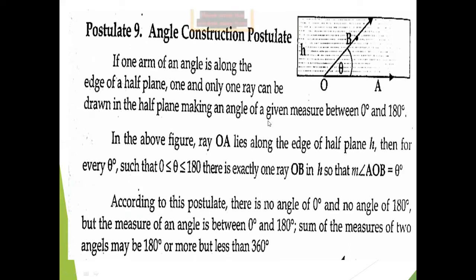So it is saying that if one arm of an angle is along the edge of a half plane, like your protractor, the edge of the protractor is working as your baseline, one and only one ray can be drawn in the half plane, making an angle of a given measure between 0 and 180. And it is very obvious, whenever you want to draw the angle by using your protractor, you require a base ray, and by drawing only one more ray, you are able to draw different measurements of angle from 0 to 180. In the above figure, ray OA lies along the edge of the half plane H.